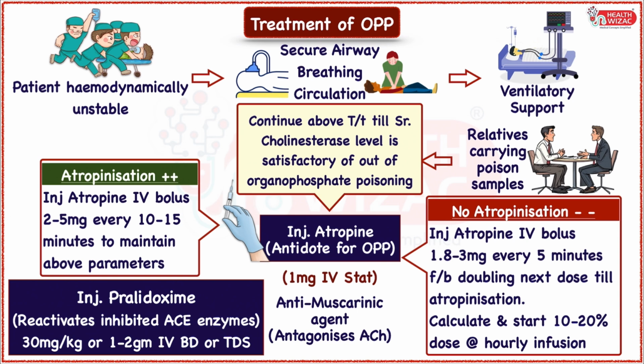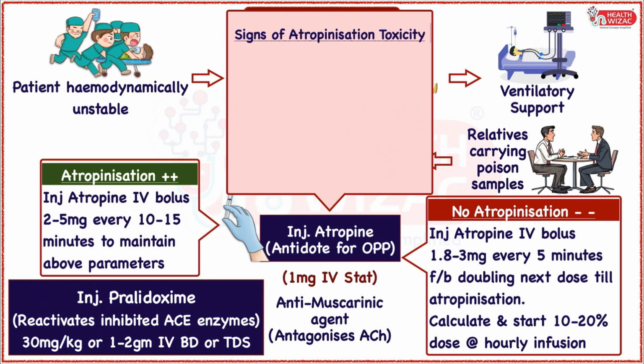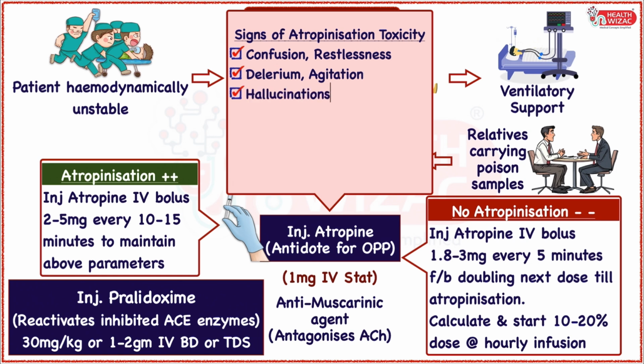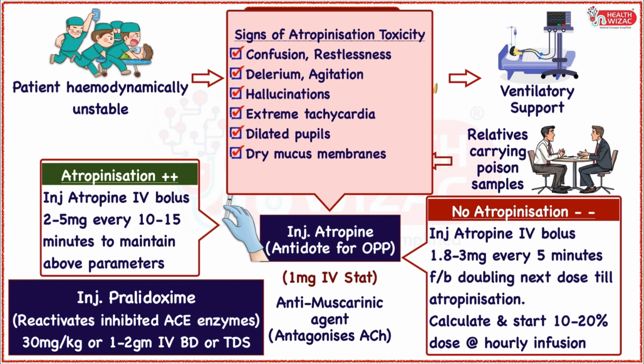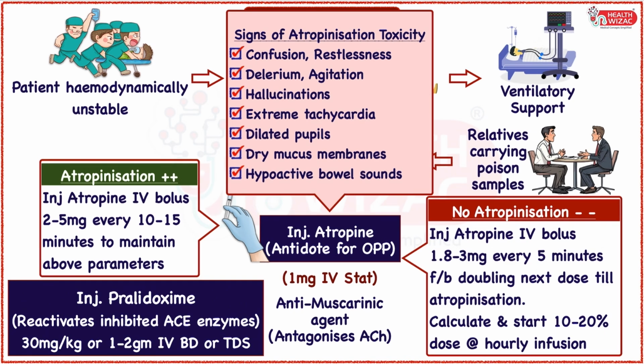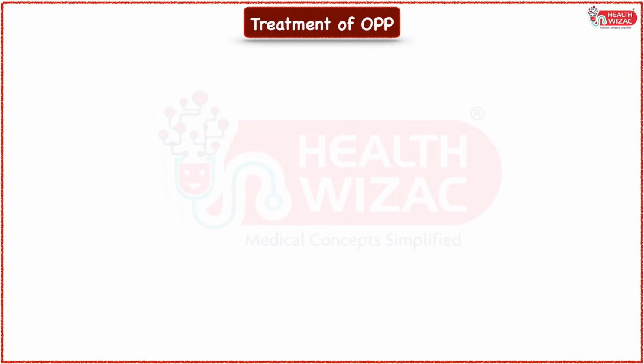poisoning. While treating patient with atropine, a close observation should be kept on patient to check signs and symptoms for atropine toxicity, which includes confusion, restlessness, delirium, agitation, hallucination, extreme tachycardia, dilated pupils, dry mucous membrane, and hypoactive bowel sounds. If the above symptoms start appearing, then atropine doses should be tapered to reach minimum effective dose with no signs of toxicity. Apart from above definitive treatment, other supportive treatment should go hand in hand, which includes the following.